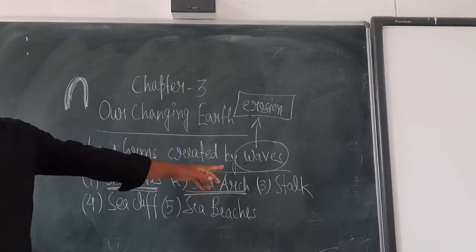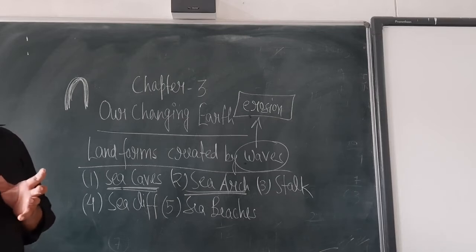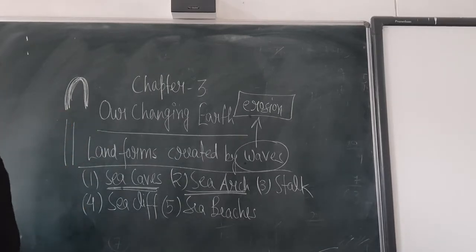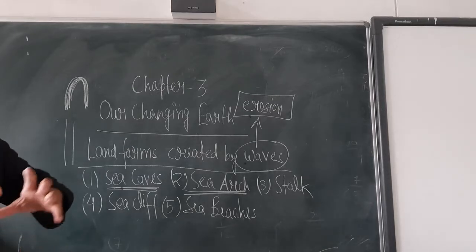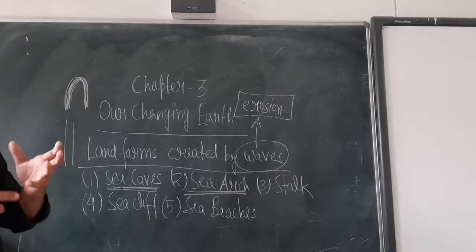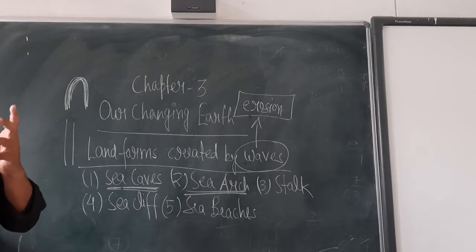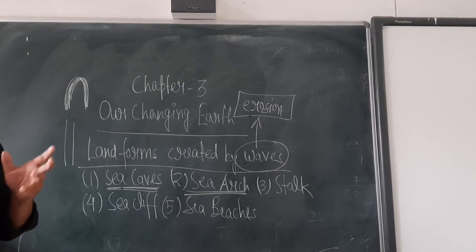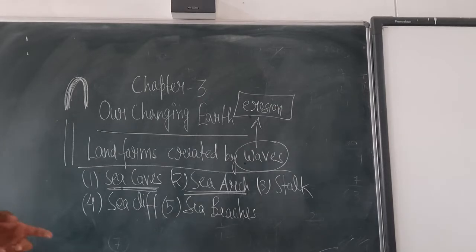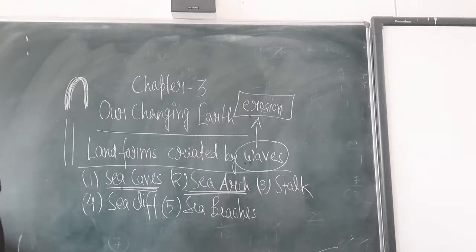Next one is the stack. Stack means any shape similar to a pole. Because of the maximum erosion activities, a stack or pole-like structure is created, like the trunk of a tree. That is also a notable feature created by the erosion activity of the waves.